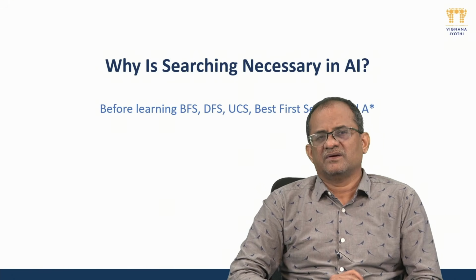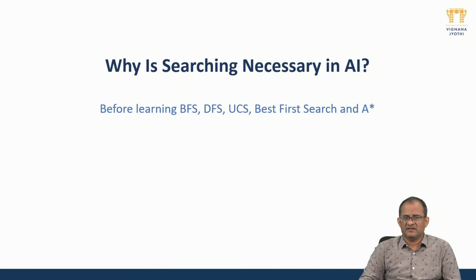First thing is why searching is necessary in AI. Before going into the details, let's take an example. Suppose I have written something in the prompt of ChatGPT and given some queries. What happens exactly is that the machine takes the question, converts it, understands it, then tries to find out the need that I am asking for. Then it tries to search in its knowledge base, whatever knowledge it has. Then after searching, it gives me a response.